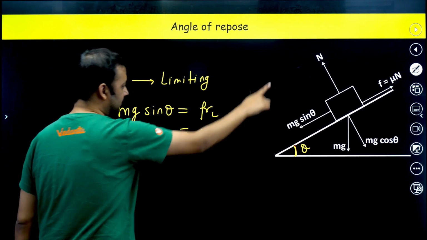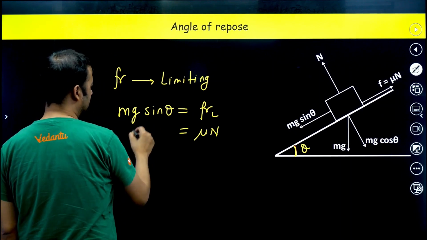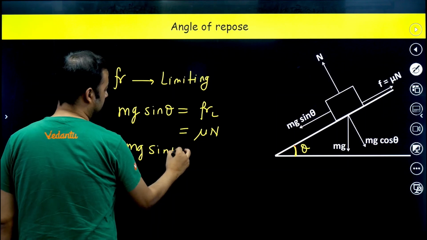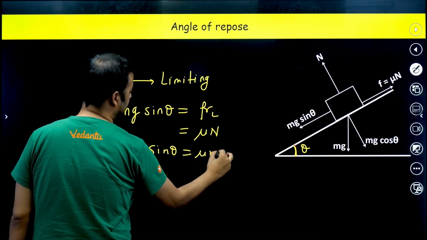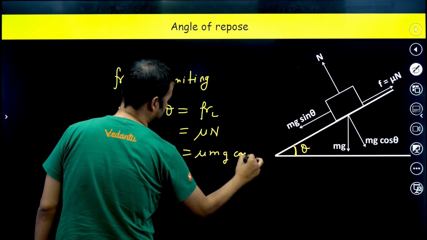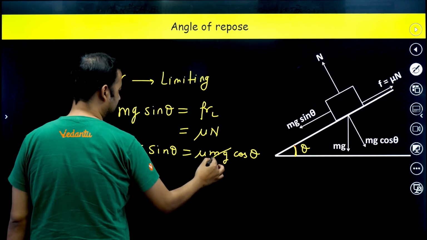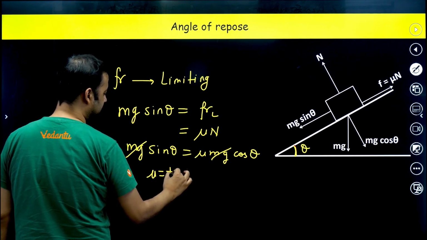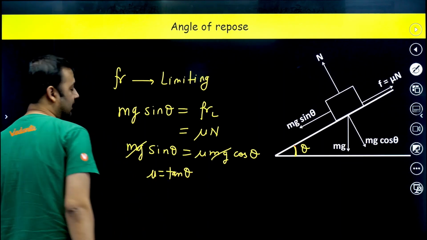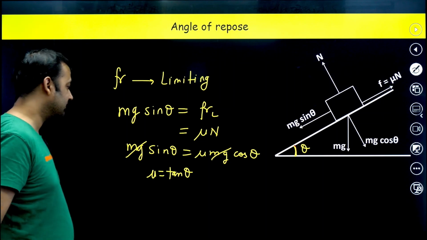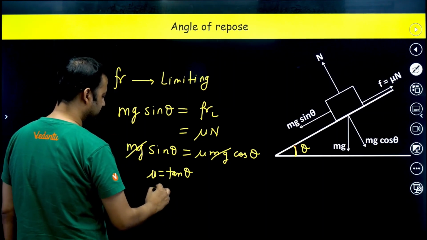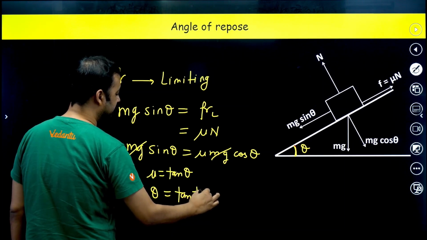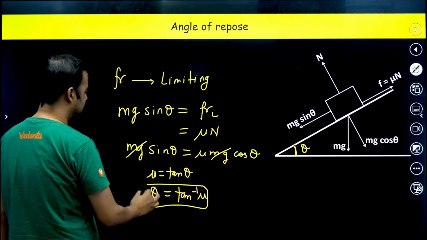And what is the value of normal reaction, guys? Normal reaction is equal to mg cos theta. So mg sin theta is equal to mu into mg cos theta. I hope you have understood from here. mg gets cancelled, so this becomes mu is equal to tan theta. This gives the result mu equals tan theta, and hence when theta is equal to tan inverse mu, sliding is just about to happen. So sliding is imminent.